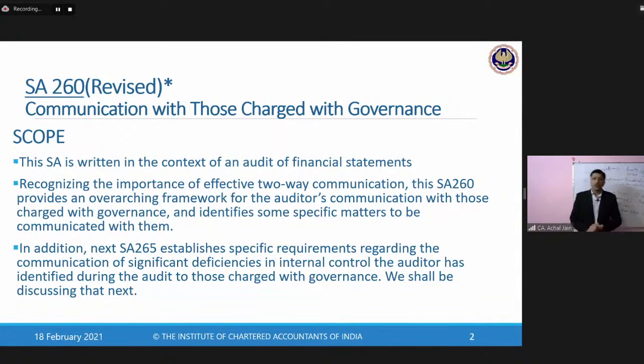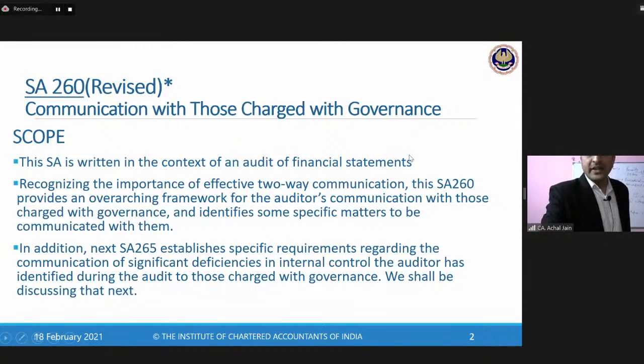Right, so now we move on to our next auditing standard, and that is about SA 260. Very important auditing standard from the perspective of auditor and from the perspective of the entity also. It's all about communicating with those charged with governance.